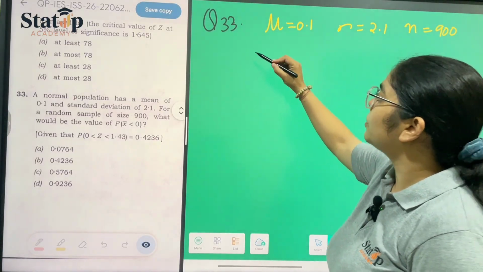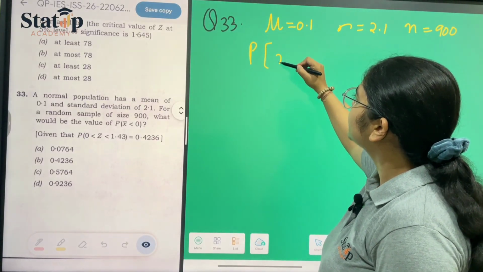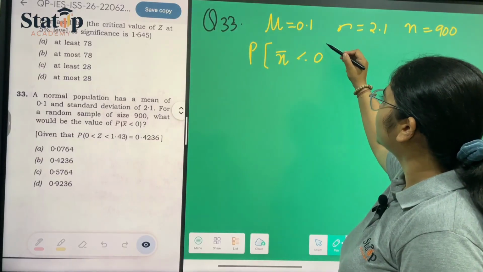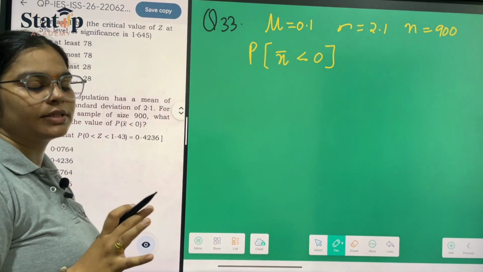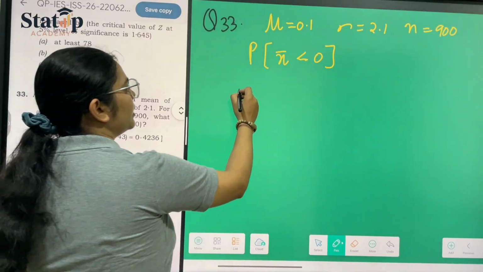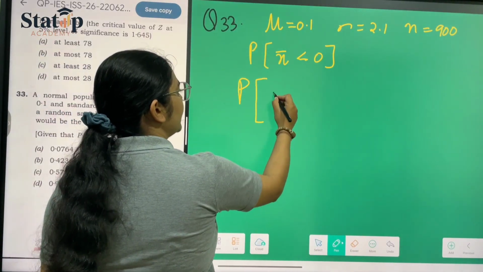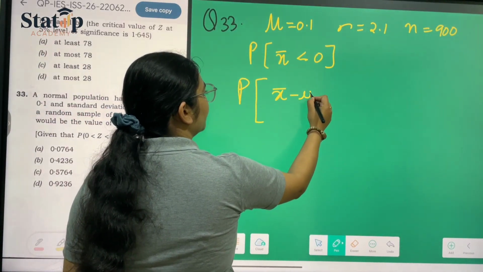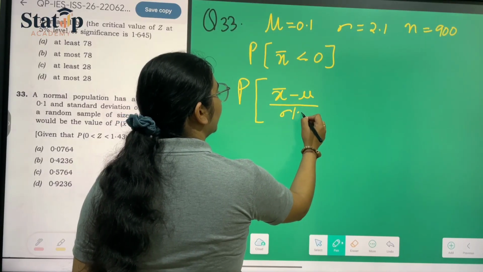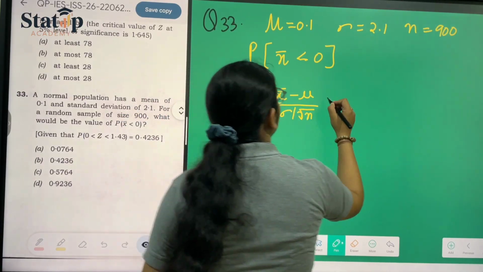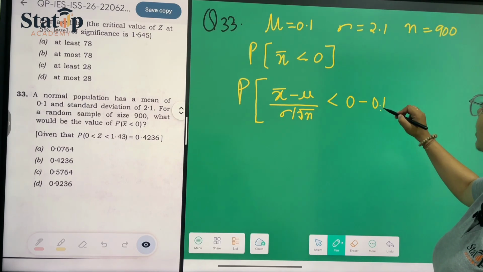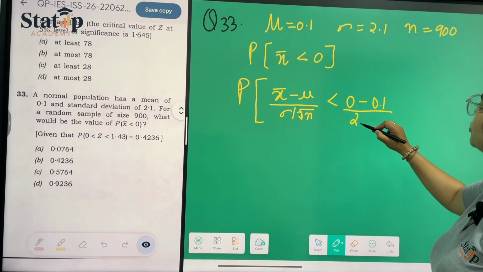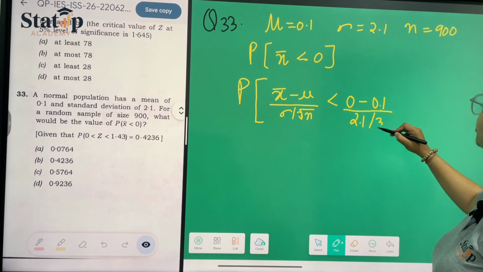And we have to find the probability that x bar is less than 0. First of all, we have to convert this x bar into z, the standard normal variate. To convert it, we calculate the probability as x bar minus mu upon sigma by root n. So I am putting it directly here: x bar minus mu, which is 0.1, upon sigma, which is 2.1, upon root n, which is 30.